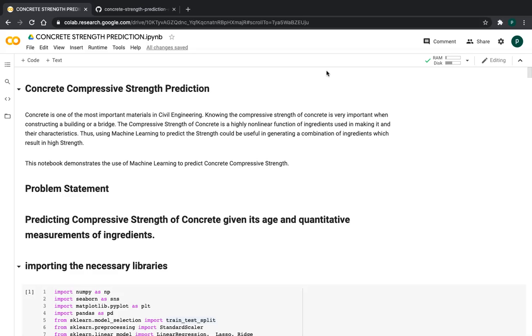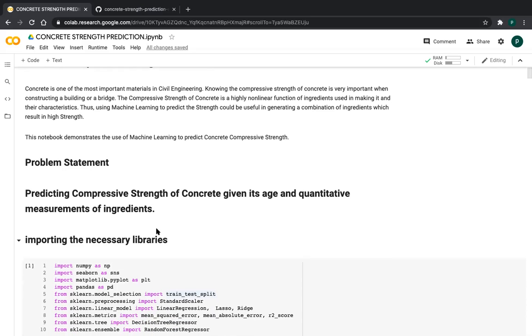Will the strength increase or decrease? I want to know, so for this reason I'm doing this project. This notebook demonstrates the use of machine learning to predict the concrete compressive strength, friends. My problem statement is predicting the compressive strength of concrete given its age and quantitative measurements of ingredients.